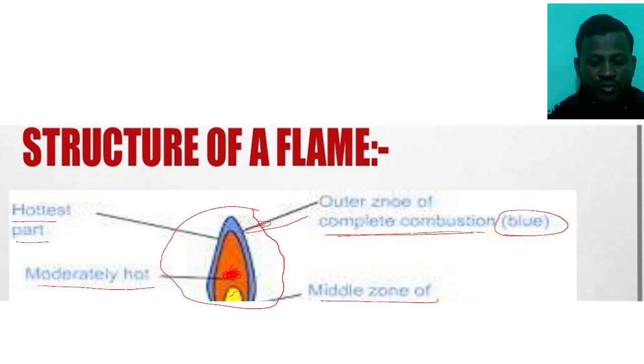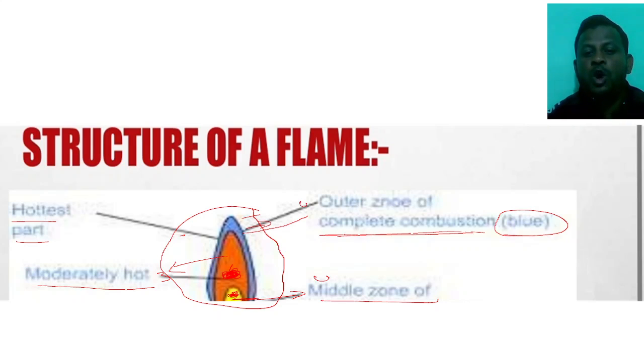This is moderately hot. And last one is the mid zone of the flame. This is the saffron color, sorry. That is the moderately hot, the saffron color. And this is the yellow color which you see here on the screen. The yellow color is the mid zone of the flame, right? There are how many? 1, 2, 3, 4 zones we see in the flame.